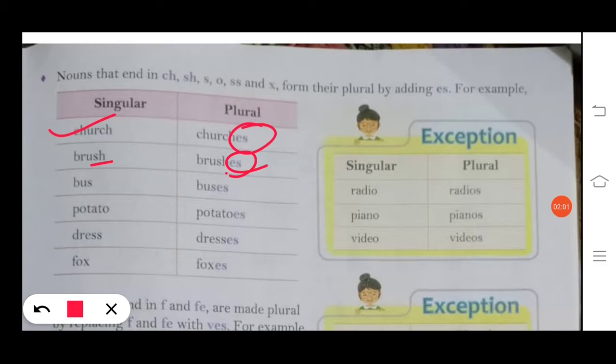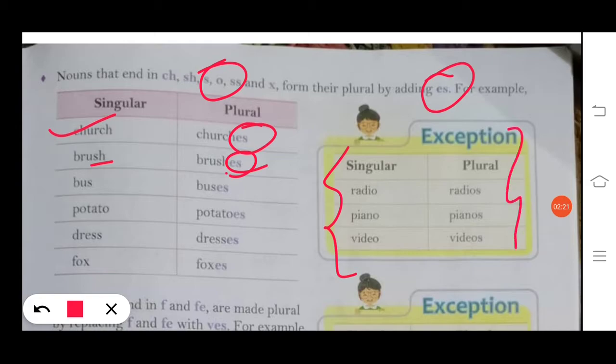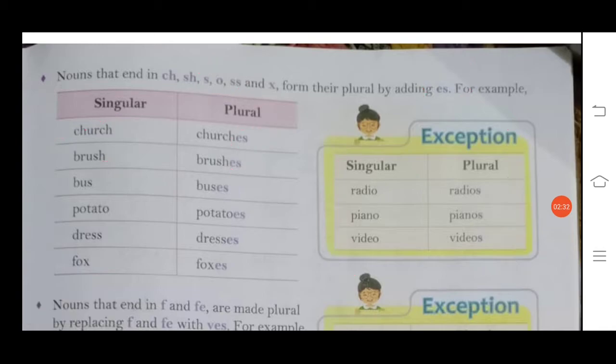Now some exceptions are also there. See this one: radio, radios. Nouns that end in o. Just now we have learned a rule that a noun ending with o, we make plural by adding es. But these are some of the exceptions where it is ending with o but we are not adding es. We are just adding s. Radio, radios; piano, pianos; video, videos.